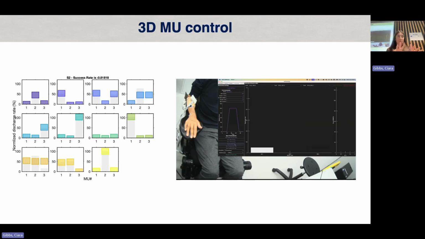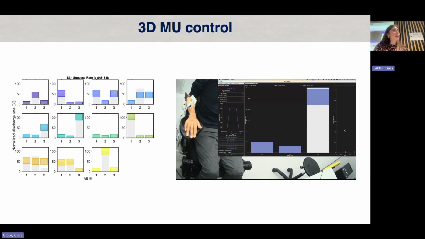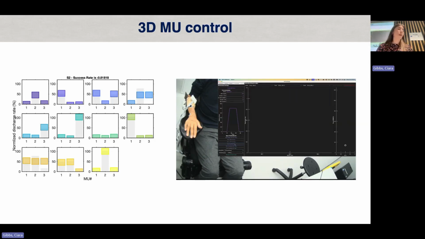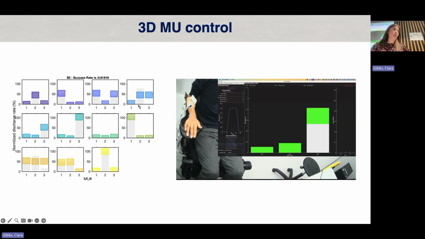But you can see that there are some issues where sometimes they can't completely hold one motor unit at a particular level for a long time. But a lot of the time they are able to independently activate these motor units. But again, the same problem arose, where it was due to co-activation that they struggled to reach the target in the designated time. So there's an example here on the top right.